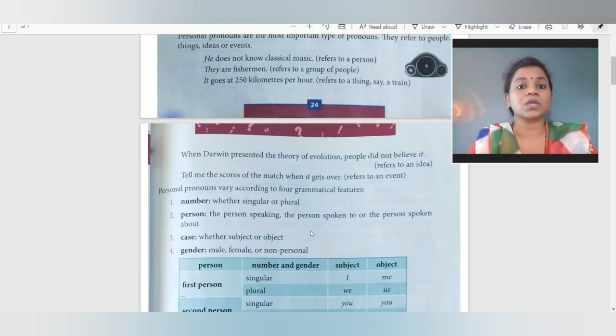And if we are talking about, or discussing, any other person, that person becomes the third person. So that is called first person, second person, third person. That is speaker, listener, and spoken about. See here they have given the person speaking, this person spoken to.